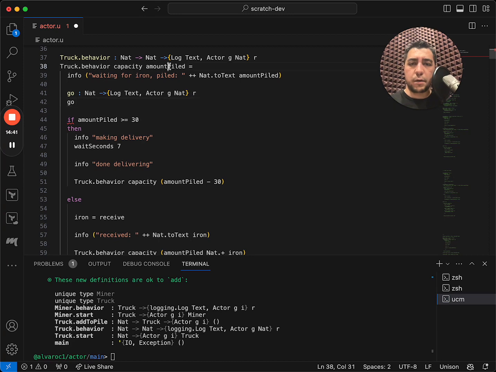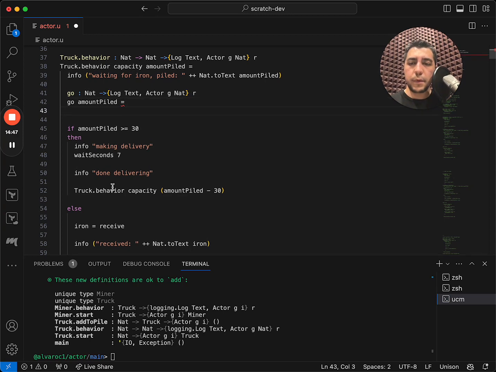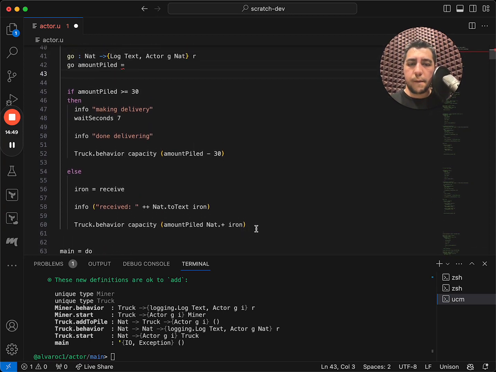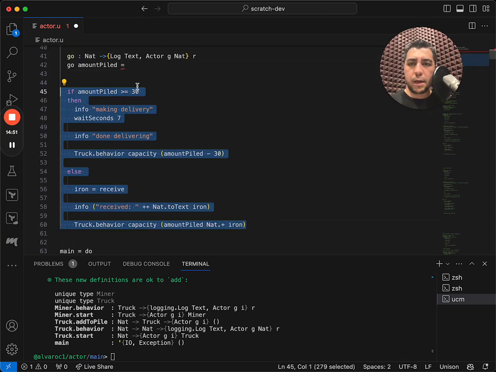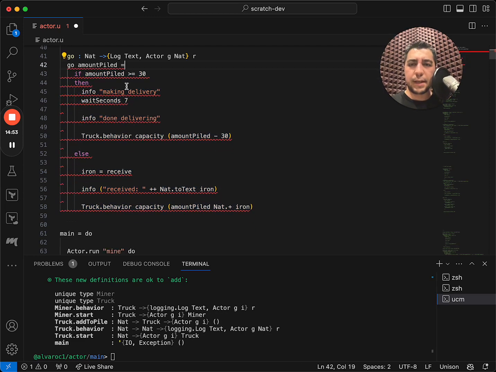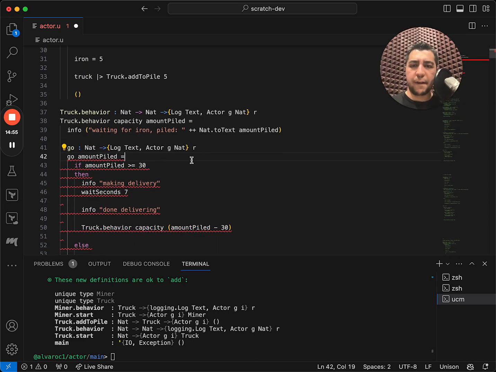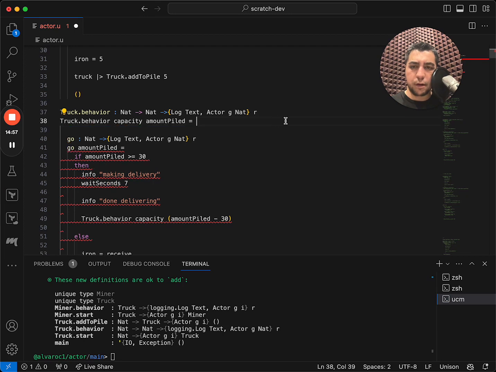So now we can shadow this variable. And the behavior of this inner behavior, actually we'll keep this log inside of that too.